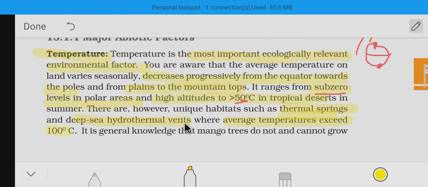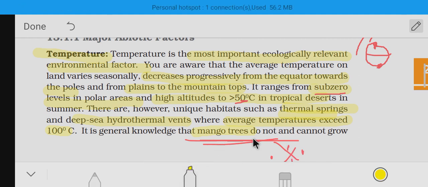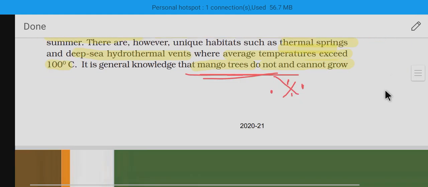Also, we know that mango trees, this is a very, very important NEET question. This is very important to note. So here, mango trees do not or cannot grow